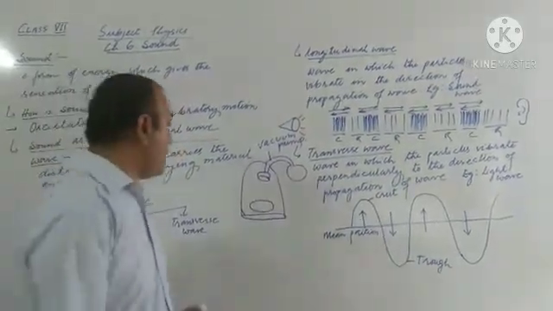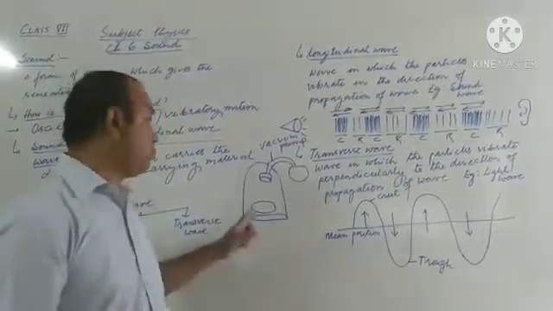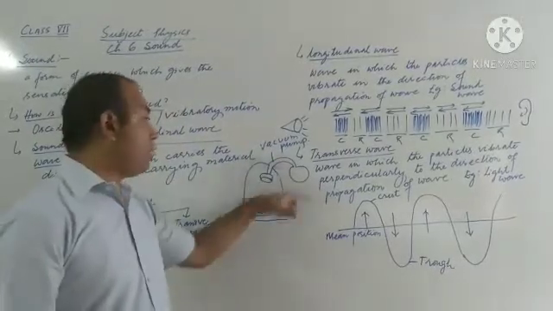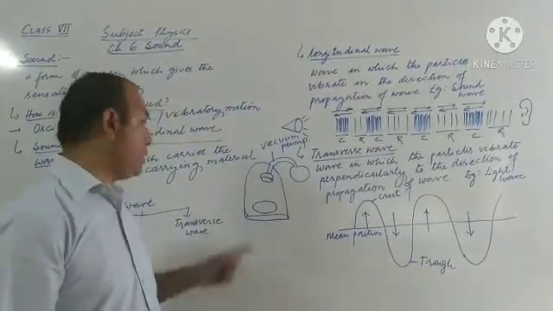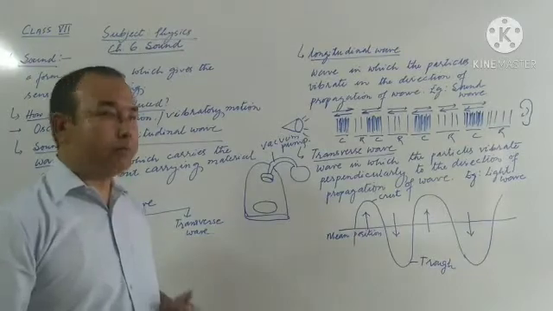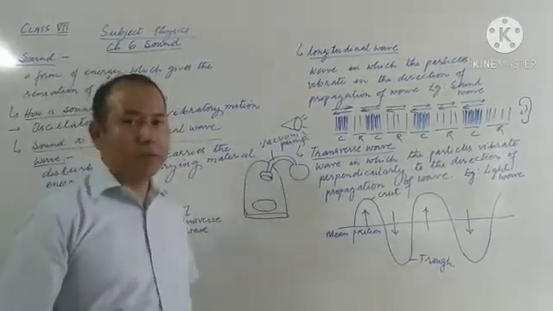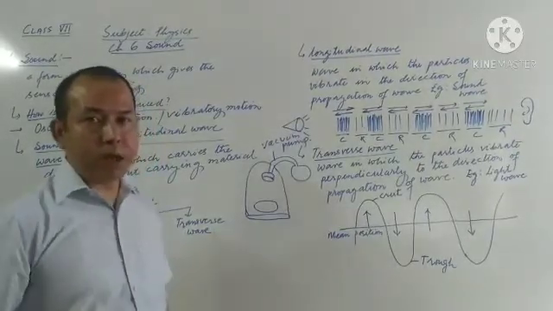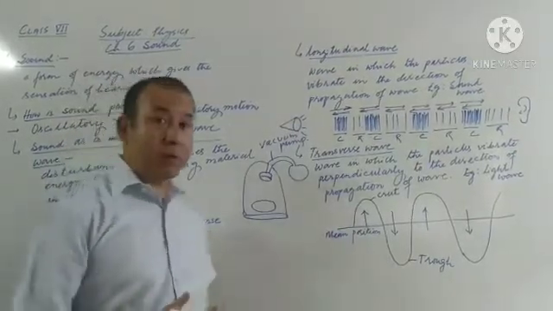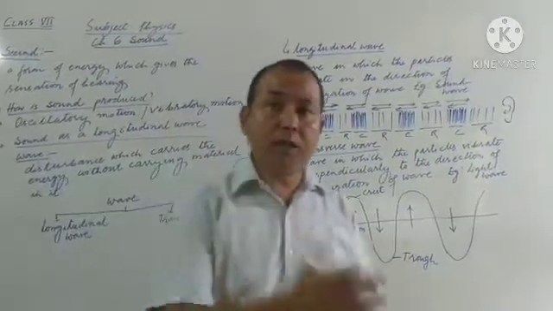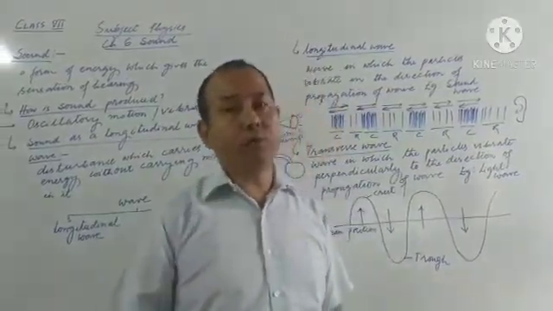Then take another mobile and ring this mobile. After evacuation of air, this mobile will ring, but the sound will not reach us. The reason is that there is no air for the propagation of sound. So by this experiment, we understand that sound always needs a medium for its propagation.